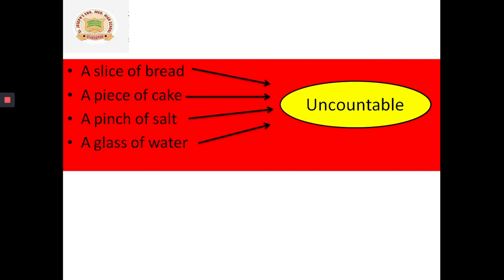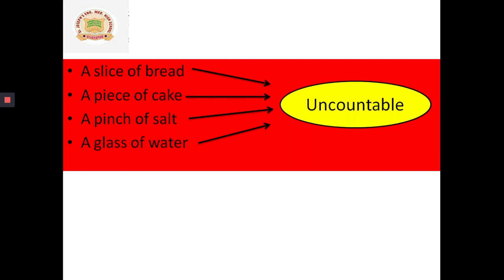Here you observe all these words, that is bread, cake, salt and water. Independently they are uncountable nouns. If we do not have a slice, a piece, a pinch, a glass, then all these words are independent. They are uncountable. But by adding these few words, we have been able to specify the quantity of these uncountable nouns.